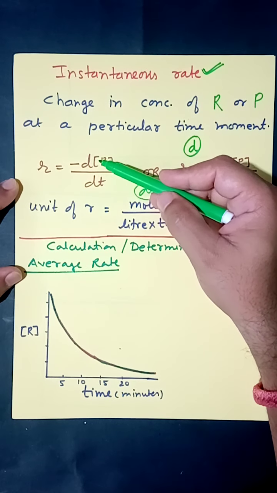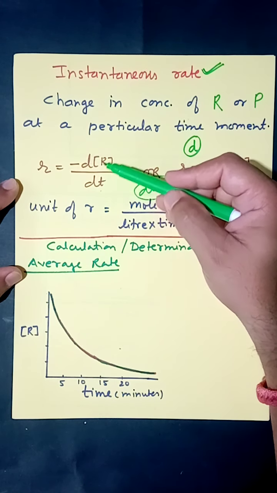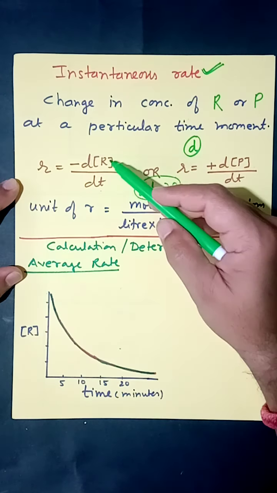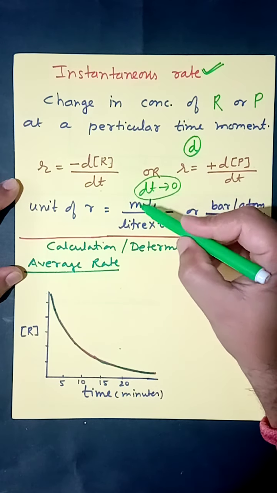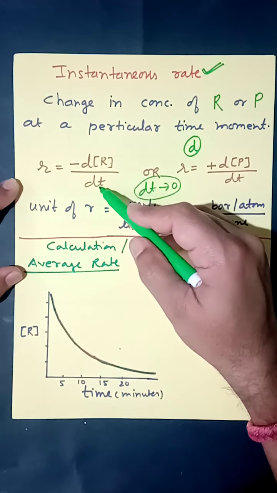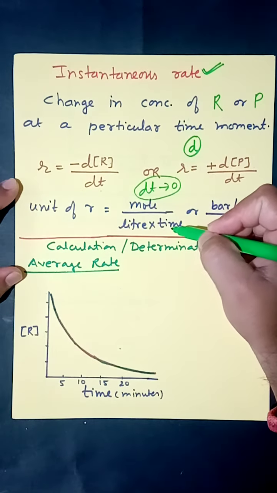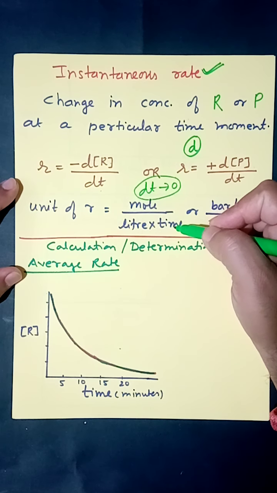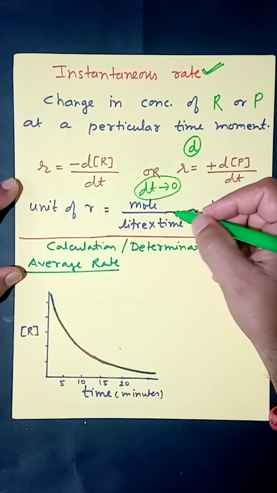The formula says it is change in concentration upon change in time, and therefore the unit is concentration over time. The unit of concentration is generally molarity, mole per liter, and dt is time. Now in this chapter there is no standard unit of time.